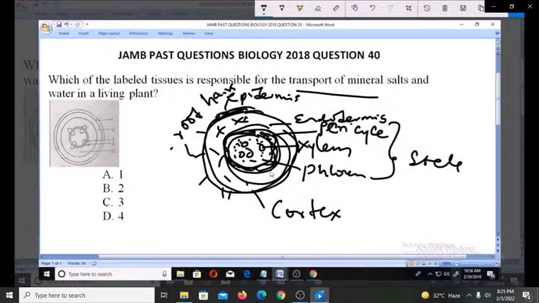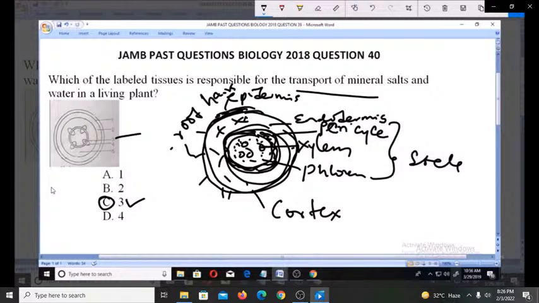Now, the function of this xylem, which you can see as number 3 in this rough sketch here, is to transport mineral salts and water in living plants. So that makes 3 the answer to the problem. You understand?